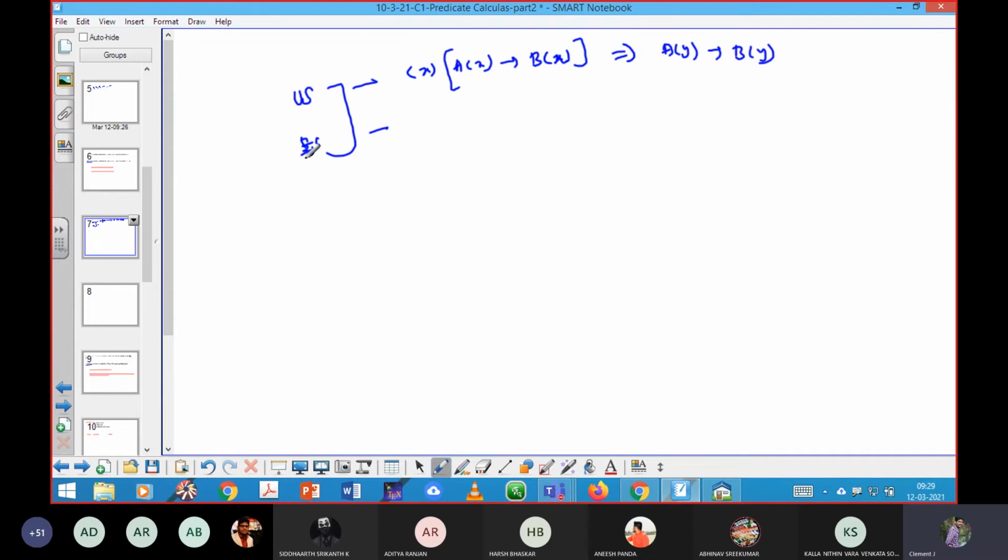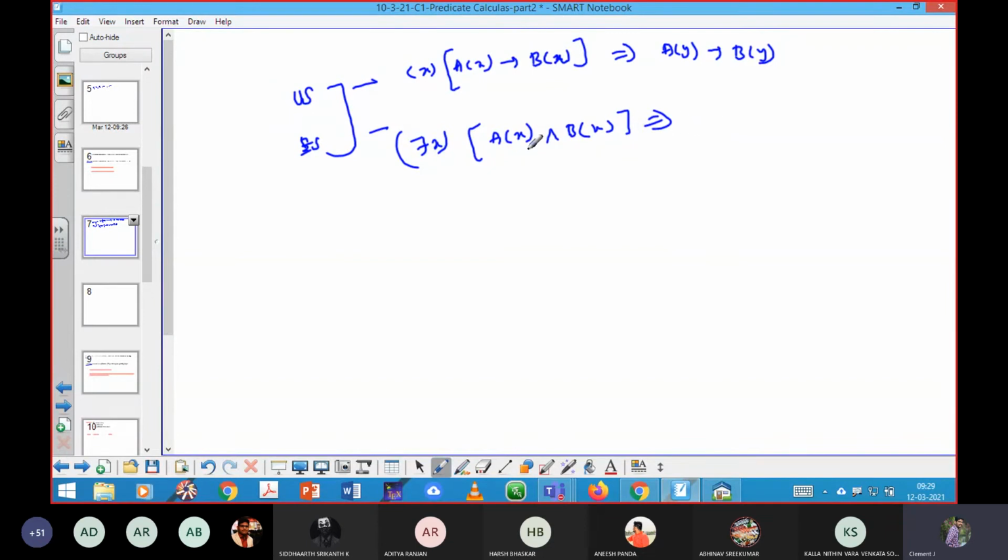Likewise for the existential quantifier. There exists x, A of x and B of x. If I want to remove that existential notation, I'm allowed to remove it by using rule ES, but the condition is that I should change the variable of the quantifier.